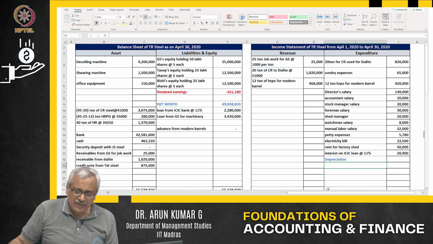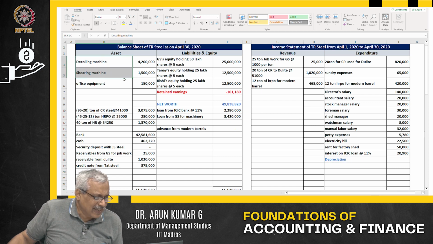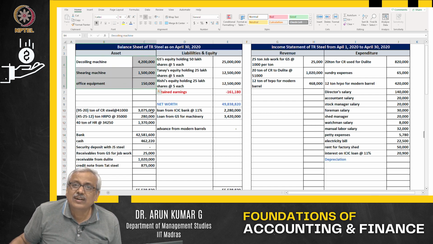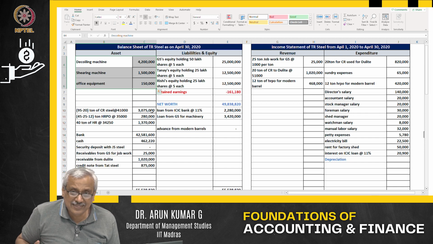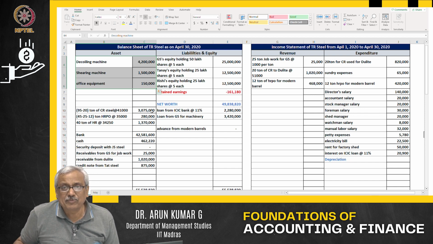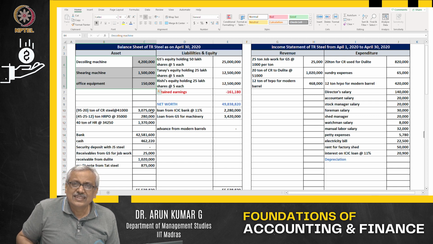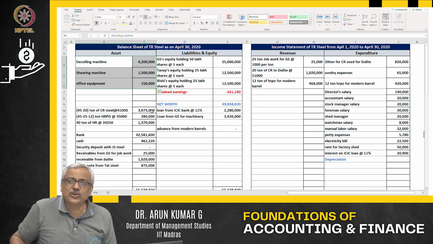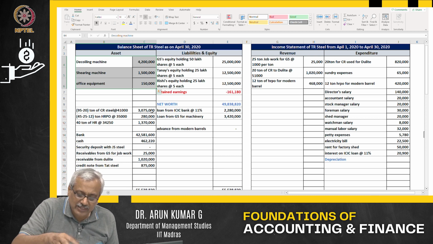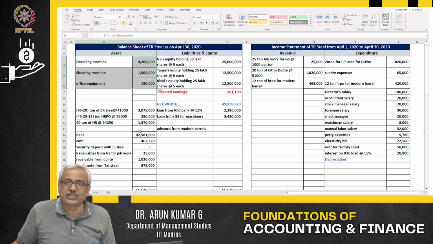Utilization. So, in this case, these three assets have been utilized, as well as there is a time lapse of 1 month, because of which the asset value will reduce. These three assets which I have highlighted on the screen, you can see decoiling, shearing and office equipment, have been utilized, as well as there is a passage of time, because of which the value of the machinery will reduce, and that is what is treated as utilization. So, that is what will be an expenditure in the depreciation.